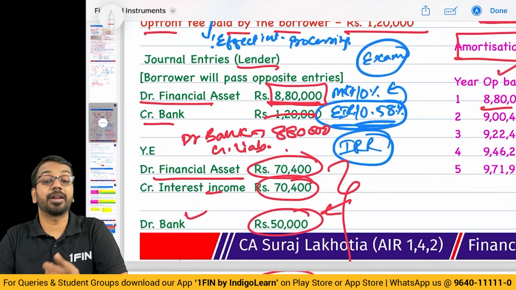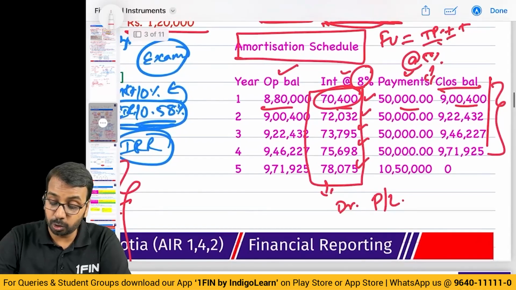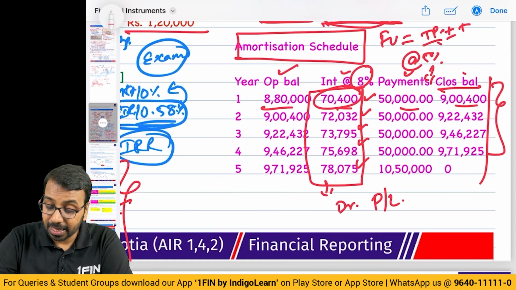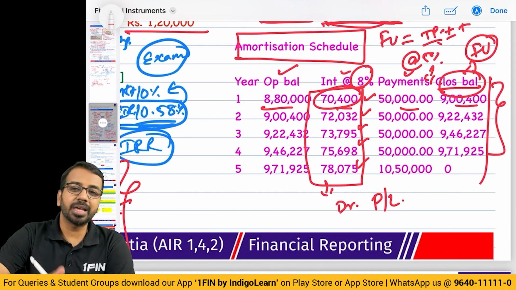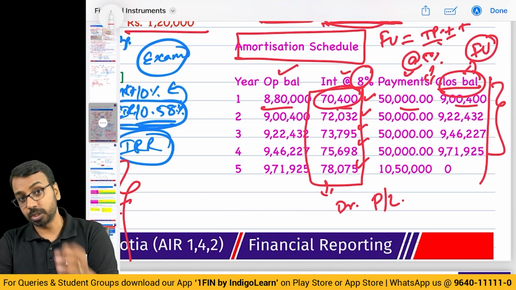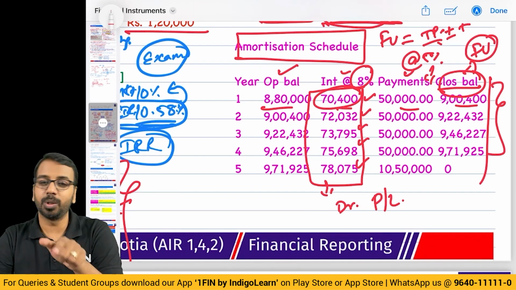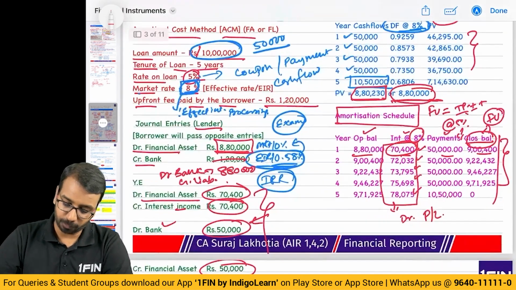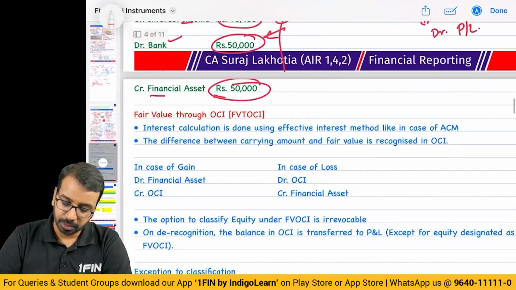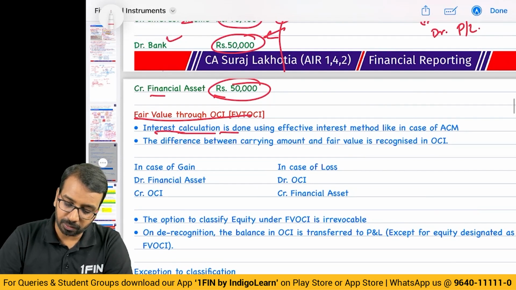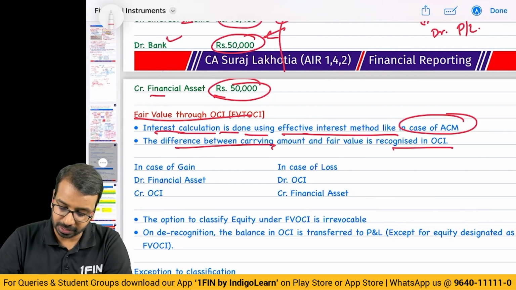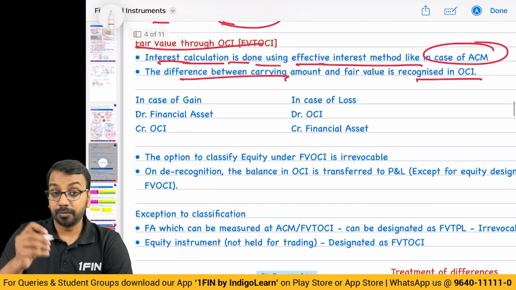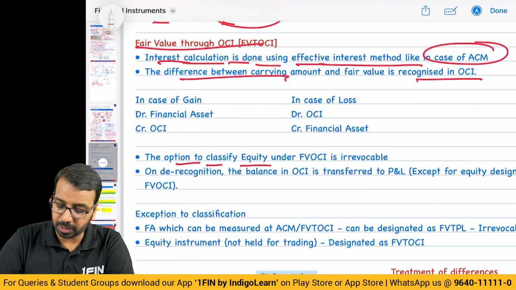So how do we account for FVTOCI? FVTOCI also will be done in the same way, just that at the end you will compare the closing balance with fair value. If there is a fair value gain, you will credit it to OCI. If there is a fair value loss, you will debit it to OCI. Alright, now FVTOCI interest calculation is done using the effective interest method like in case of amortized cost, and the difference is recognized in OCI. Then as I told you, you have an option to classify equity under FVTOCI.